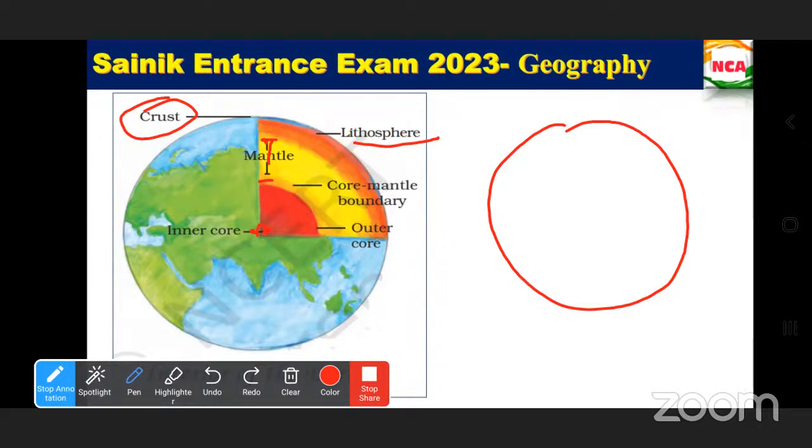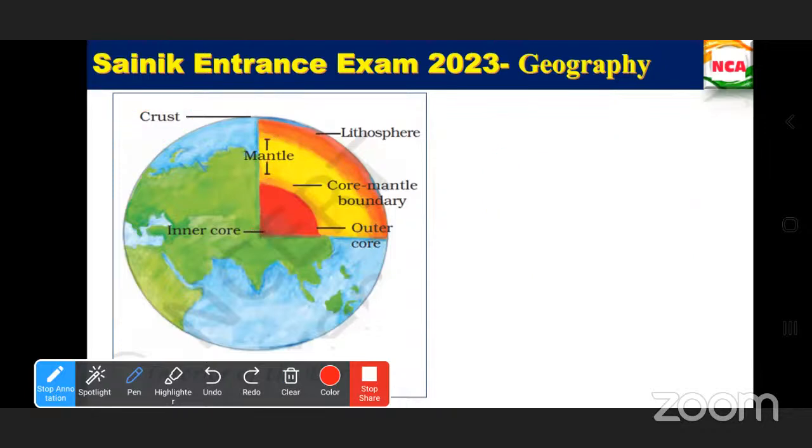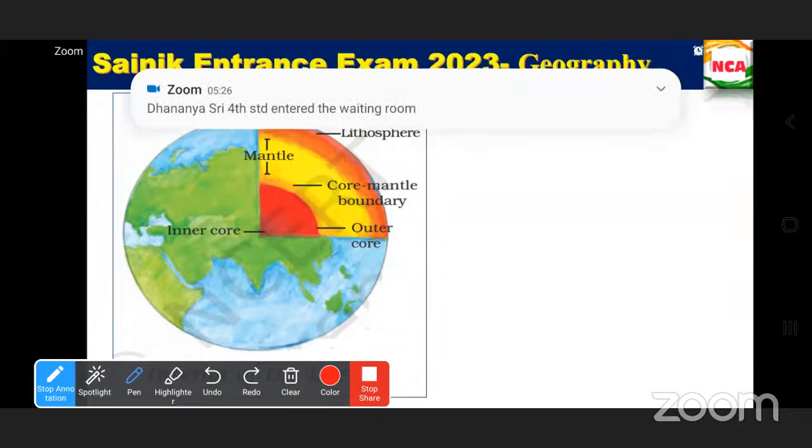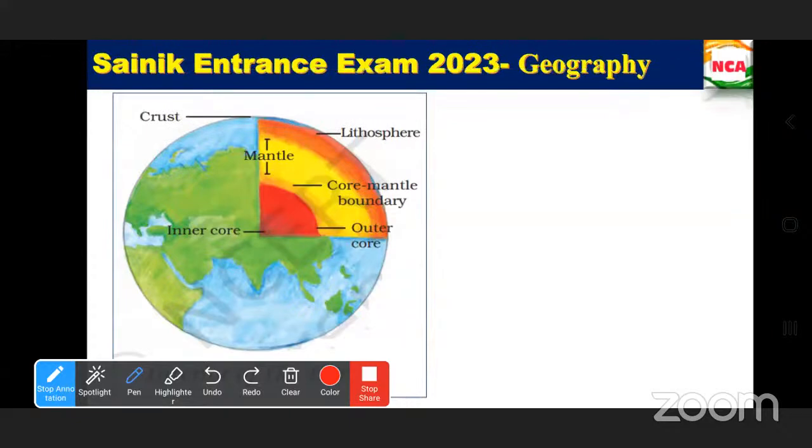The crust is the outermost layer, that is the lithosphere. Just make a note of this, Kanna. After that, we have the crust and mantle boundary. After that, we have the mantle. Then we have the core mantle boundary. Then we have the outer core. Then we have the inner core, which is the middle part.